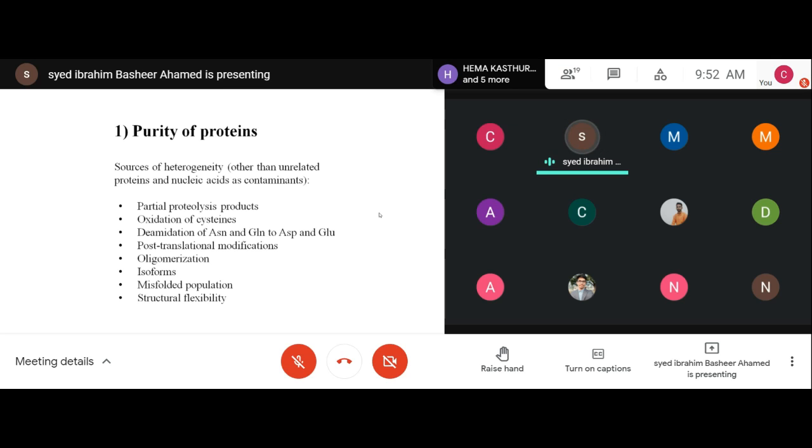The isoelectric point will be different for both proteins. So based on the charge, you can use ion exchange column chromatography and easily separate them. Or otherwise, if you know the affinity of your protein, you can use the affinity column also. Depending upon the nature of the protein, you can choose any of these column chromatographies and attain very high purity.